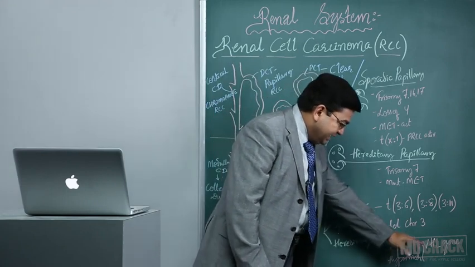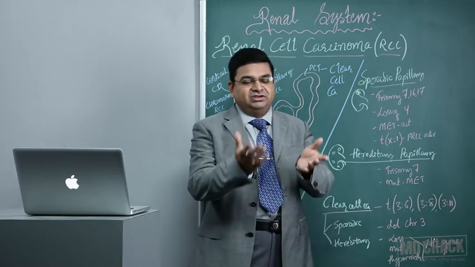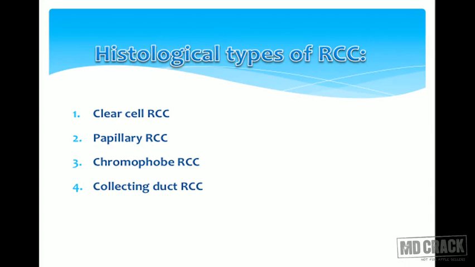The von Hippel-Lindau gene can again be either lost or mutated, or sometimes hypermethylation of this gene can give rise to renal cell carcinomas. So remember those various syndromes and genetic mutations, that is more important.